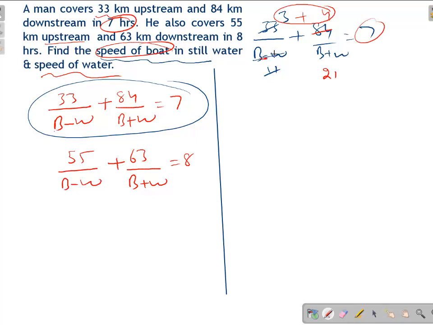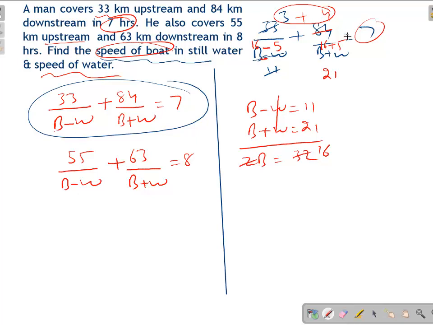Now we have two equations which you can solve orally, but I am writing here B minus W equal to 11 and B plus W, student, is equal to 21. You will solve twice of B is equal to 32. B will be 16. If B is 16, then W will be 5, because 16 minus 5 will be 11. If B is 16, W will be 5, it will be 21. So now we have done the breakup.